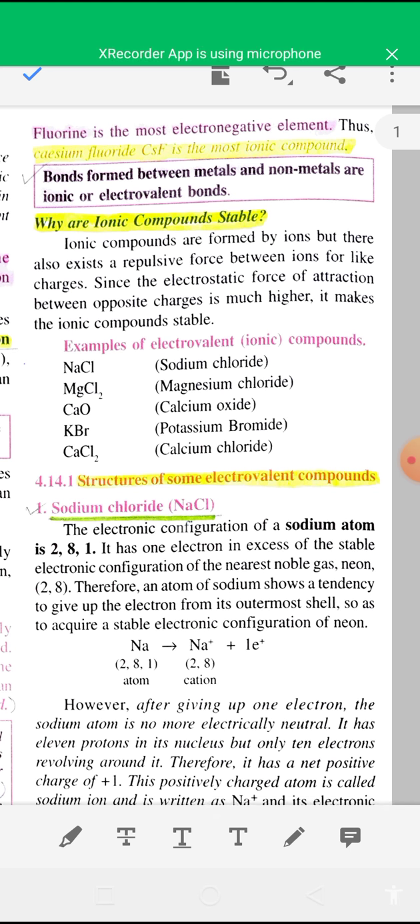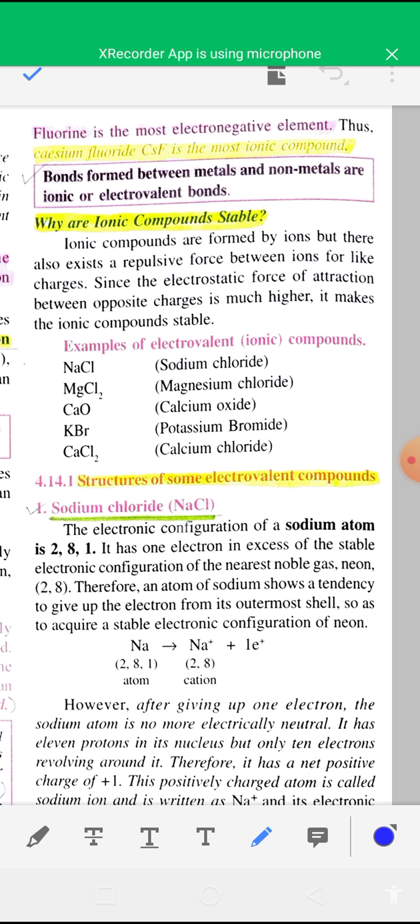So cesium fluoride is the most ionic compound. The most ionic compound is cesium fluoride, because cesium is the most electropositive and fluorine is the most electronegative.